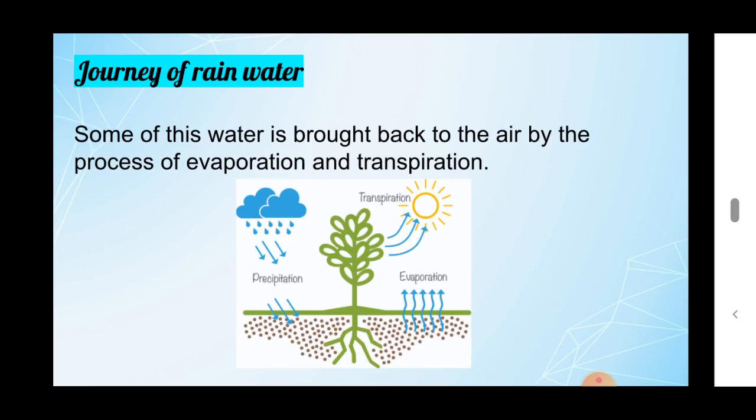Some of the water present on the surface of the earth is also taken up by the sun's heat by the process of evaporation. So some of the rainwater is absorbed by plants and goes back in the form of vapor by transpiration, and some of the water is evaporated by the sun's heat also.